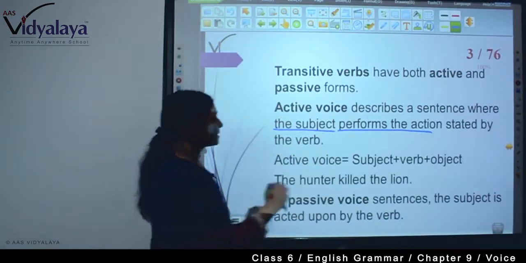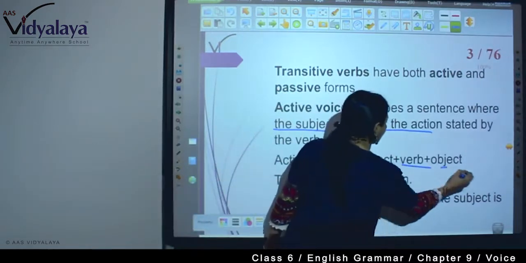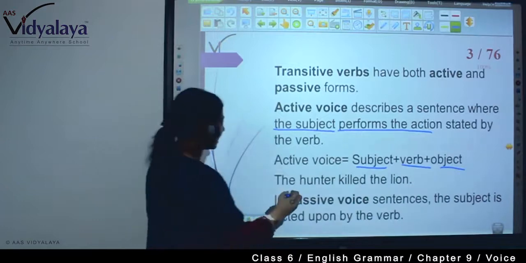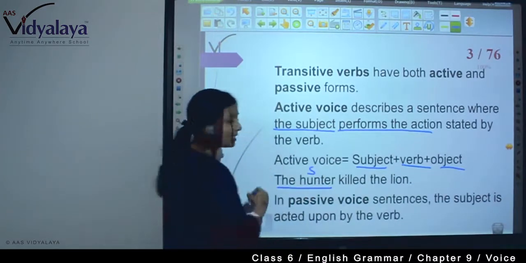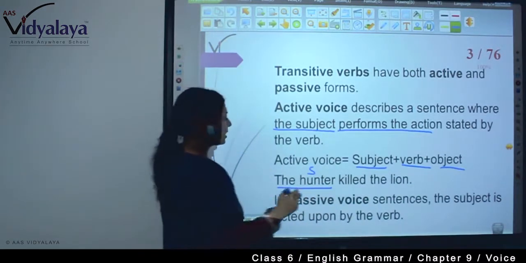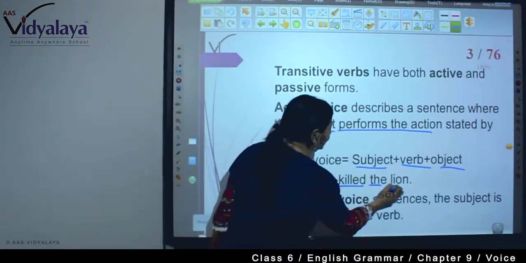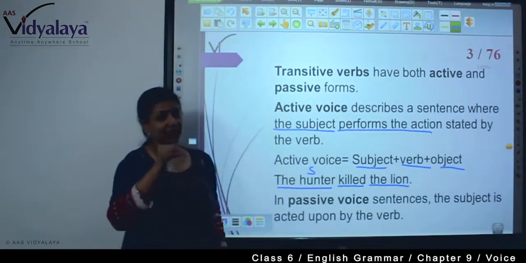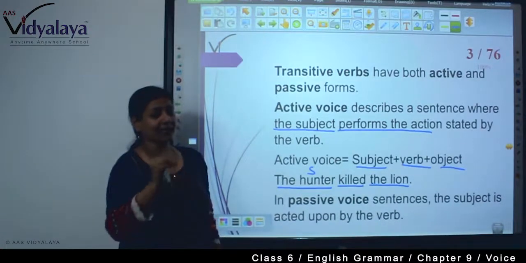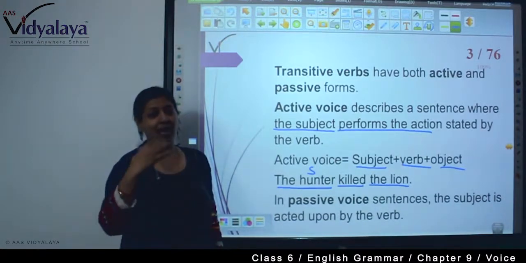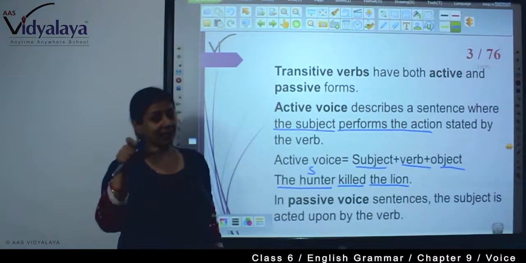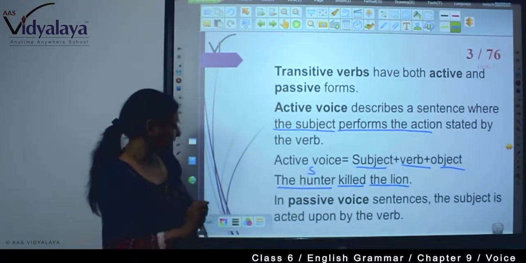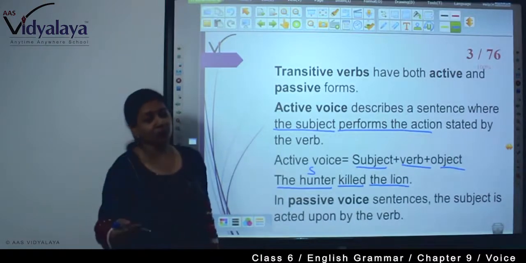The active voice means subject plus verb plus object. That is, the hunter killed the lion. The hunter is here the subject because he is killing the lion by himself. Killed is the verb and the lion is the object, right? So, when there is a subject performing the act, that is called the active subject, and thus that voice is active voice.